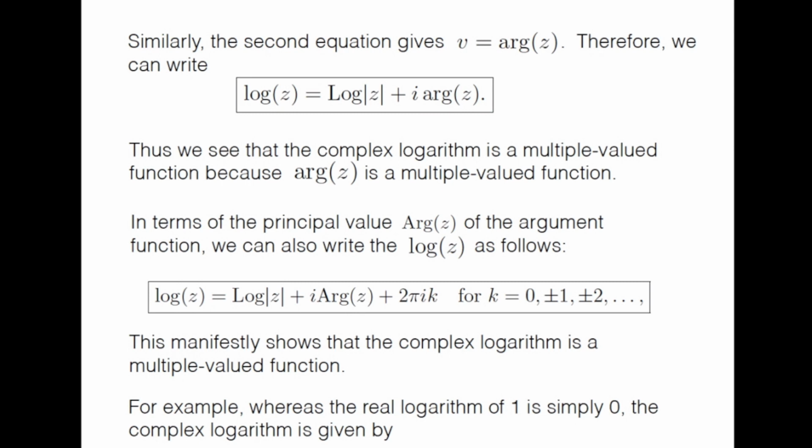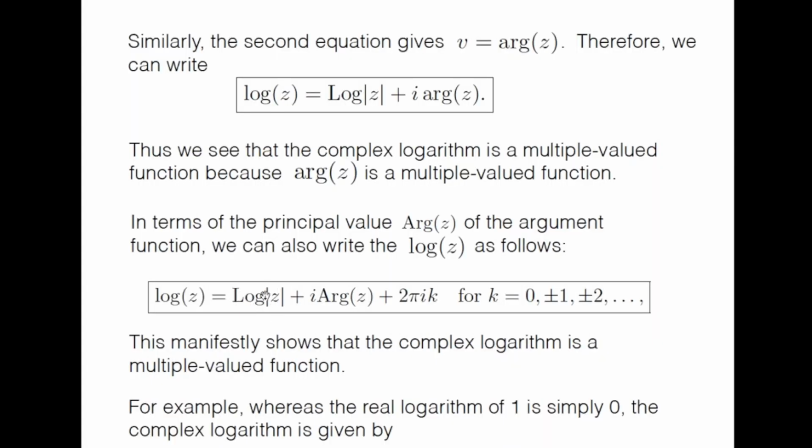Now we know that we can define the principal value of argument z, and you remember the way we define the principal value as a real logarithm of the modulus of z, plus I times principal value of the argument z, plus of course 2 pi I k for k equal to 0, plus minus 1, plus minus 2, etc. So this is the formula, this way of writing is the one that we will be using many times when we discuss logs. So this actually manifestly shows that the complex logarithm is a multiple valued function.